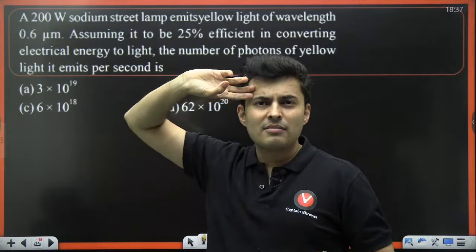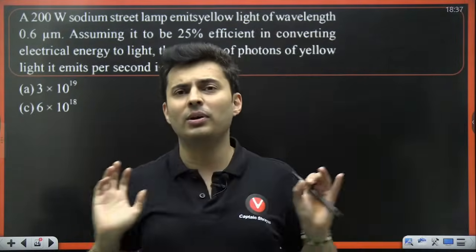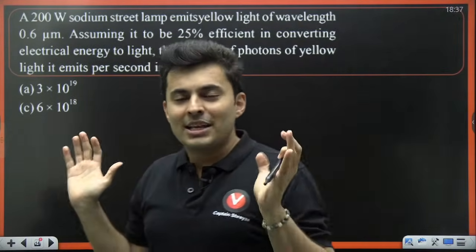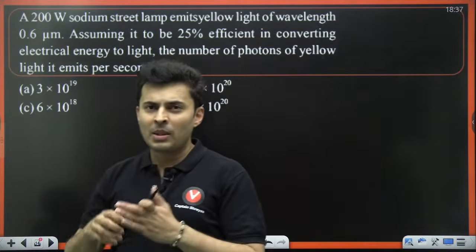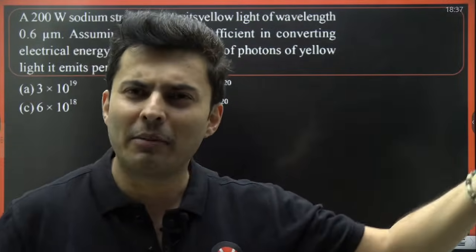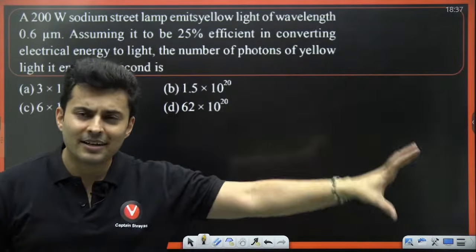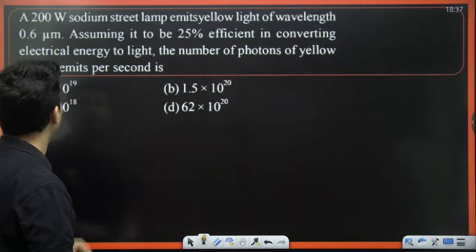So power will not have area in the formula. Power is energy per unit time. Just go with the flow. You will get the answer. Trust me. Energy will be the number of photons into the energy of each photon. Just try substituting the values. I think you will get the answer. Come on, try this out.